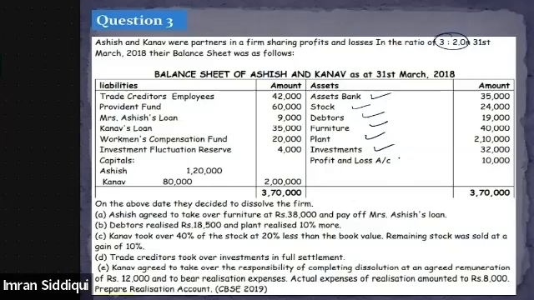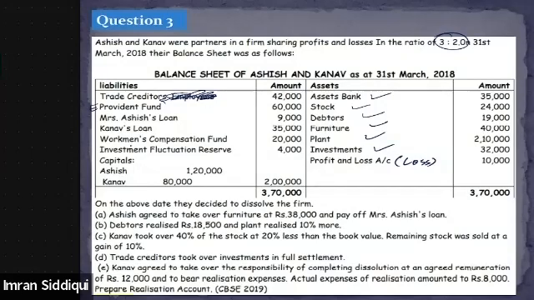So this is basically P&L on the asset side, which indicates loss, just 10,000. Then we have trade creditor, and this is employees provident fund. This should not be here, this will be employees provident fund. Then Mrs. Ashi's loan, Kanav's loan, workman compensation, investment fluctuation reserve, capital.